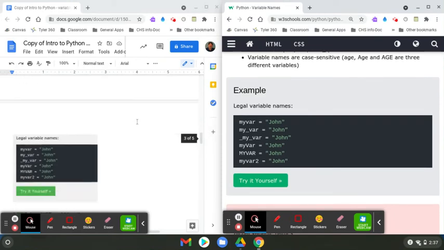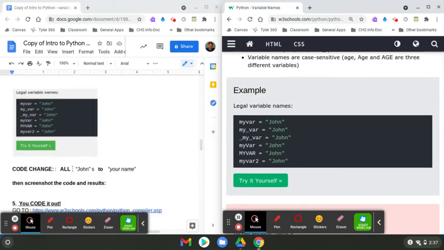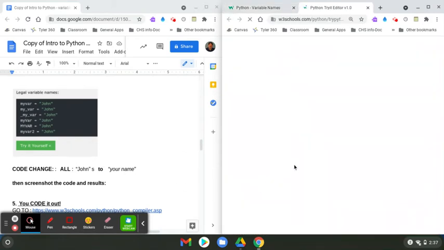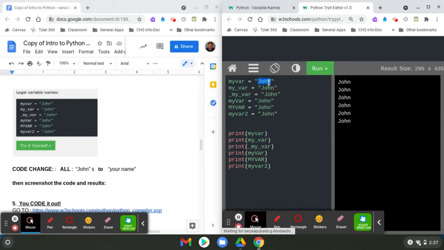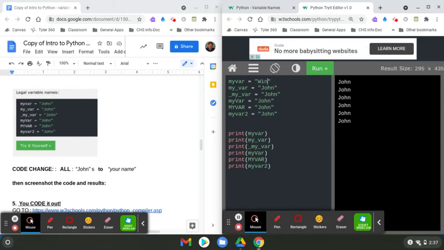So let me scroll down a little bit. This is where we are right now. We're going to be changing all of the Johns to your name. So I'm going to go to try it yourself. And remember, the best thing to do is copy and paste. So I'm going to go right here. I'm going to double click, Control C, Control V. Oops. Well, if that happens, you can just delete some stuff. It's okay. Mistakes happen. Double click the word, Control V, double click, Control V, and run it.